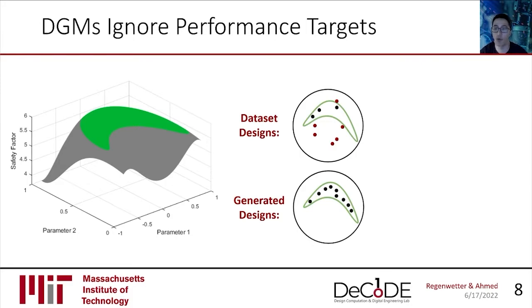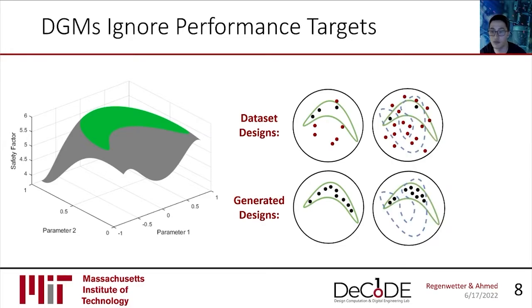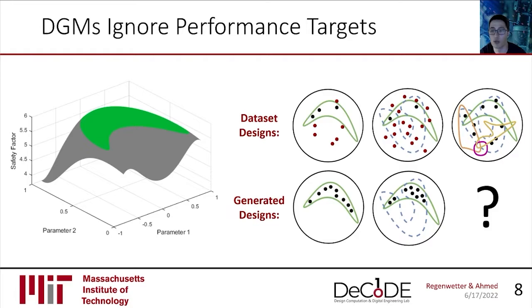Well, if we have performance values for the designs in our dataset, presumably we can sort our dataset into regions that satisfy the target and designs that don't satisfy the target. And we can then guide our DGM towards the region of the design space that satisfies this target. And if we simultaneously avoid infeasible regions, we should be able to ensure only feasible designs that meet design targets. But what happens when we have more than one performance objective and targets in these objectives that we can't simultaneously satisfy? Clearly, we need a bit more nuance than a simple yes or no sorting of our data with respect to performance targets.